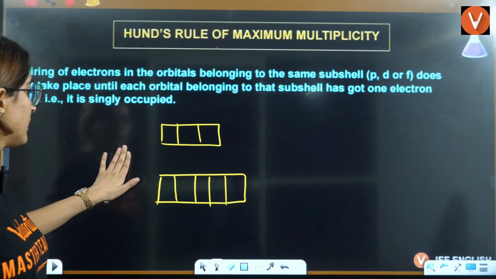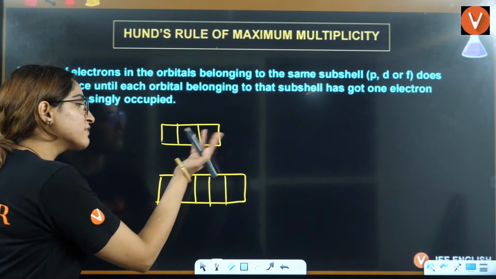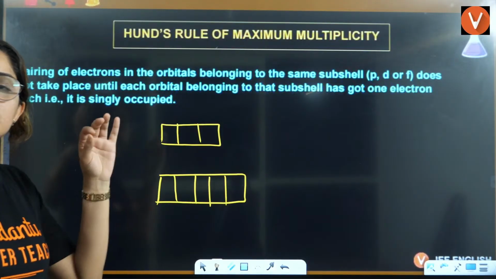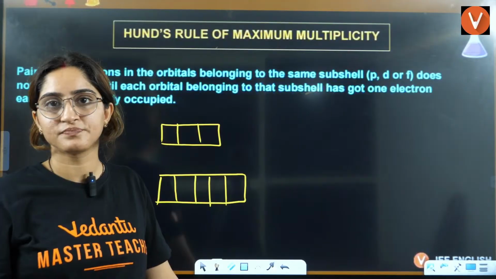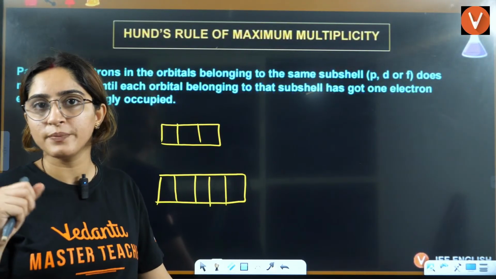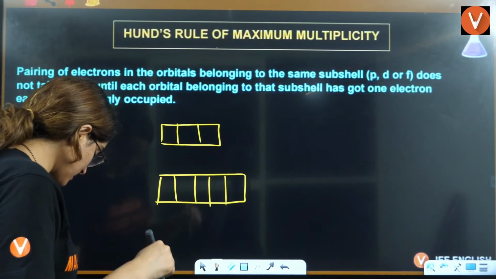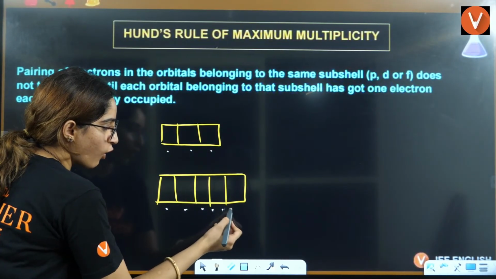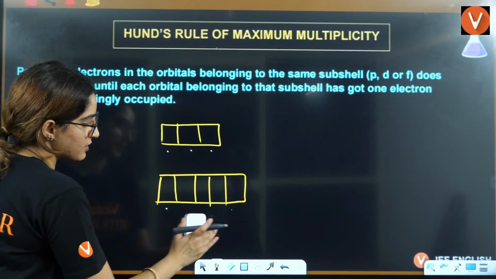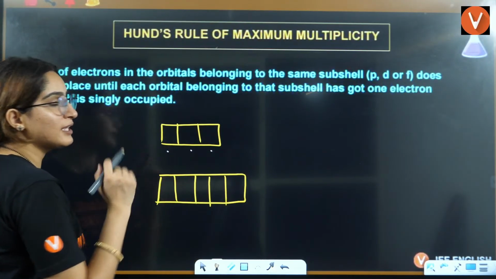Now, they have the same energy because same orbitals belonging to the same subshell will have the same energy. So px, py, pz, and all the d orbitals as well, will have the same energy. Now, how should you fill these electrons?